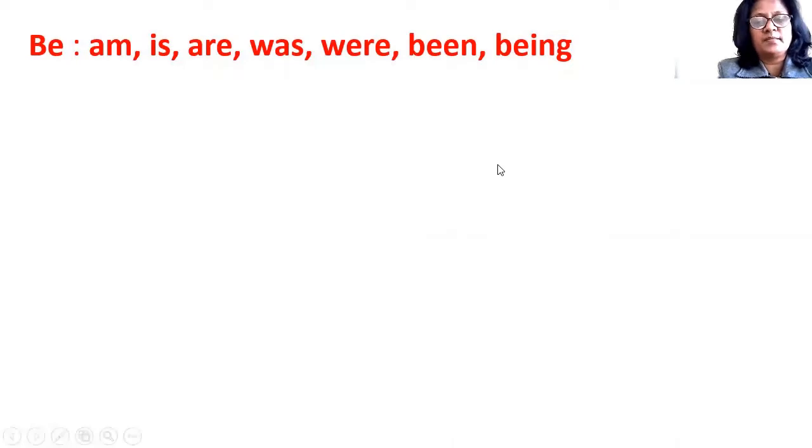So let us take be and the forms of be as main verbs and auxiliary verbs. So am, is and are, these are the present forms of be. Was and were are the past forms of be. Been is the past participle and being is the present participle.